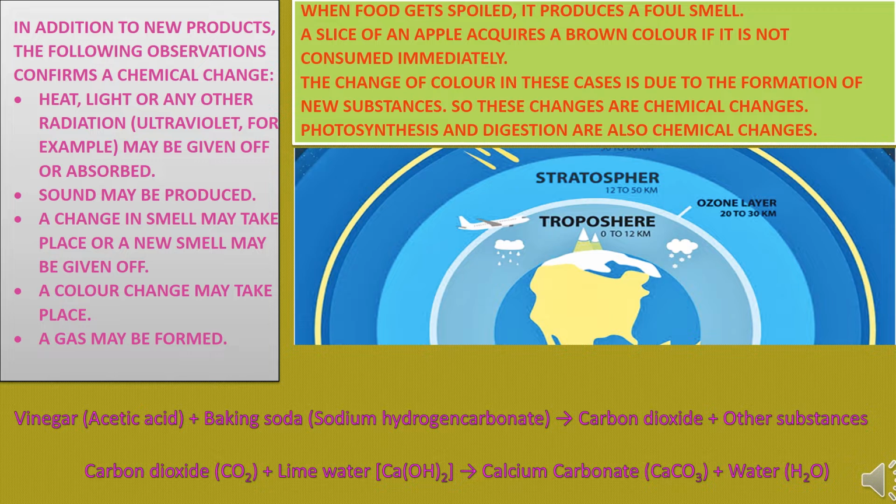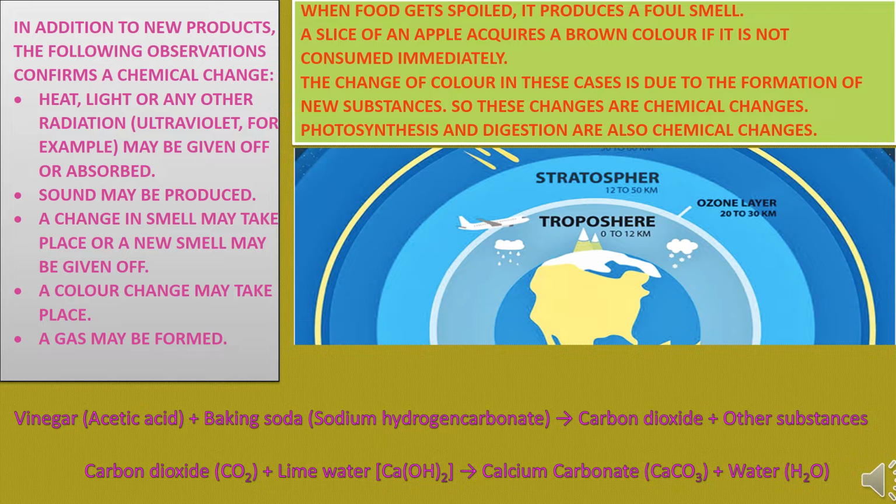Let us discuss a few more chemical changes. When vinegar is added to baking soda, there is a formation of carbon dioxide gas and other substances. So this is also what? A chemical change. Vinegar is a diluted form of acetic acid. Baking soda's chemical name is sodium hydrogen carbonate.